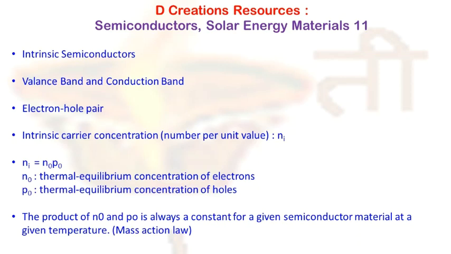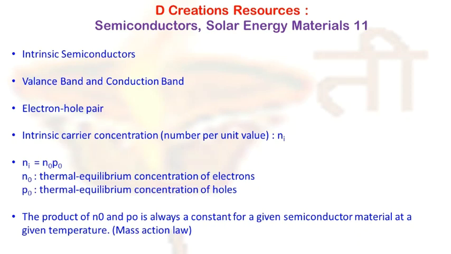It is a property of the material and it depends on the band gap, because the generation of electrons and holes essentially depends on the band gap. Now, if the band gap is larger, what is your guess? Will Ni be smaller or will Ni be larger? Well, obviously, if the band gap is larger, Ni will be smaller, since for a large band gap semiconductor, more energy will be required to excite an electron from the valence band to the conduction band.